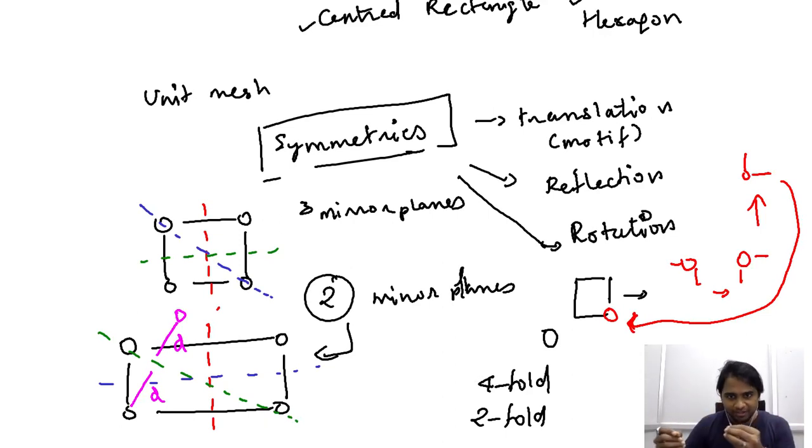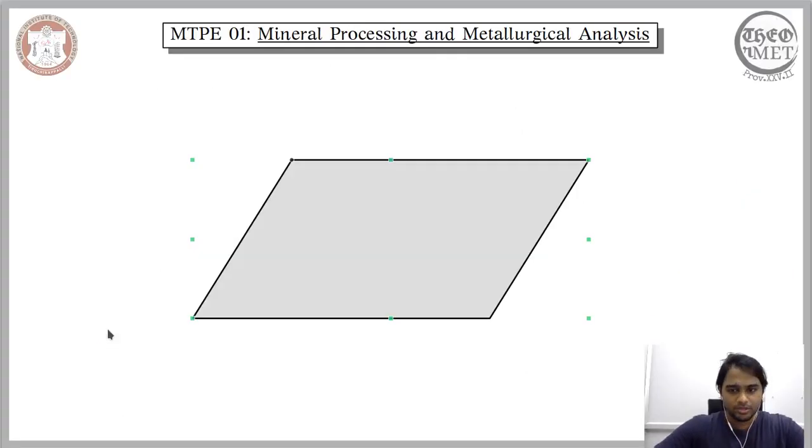So far I've been writing. So let's consider a different setup in order to understand the rotation symmetry that is exhibited by the parallelogram. So yeah, what we have here is a parallelogram unit mesh. Now let us understand the rotation symmetry of this parallelogram unit mesh. So in order to do that, let us create an identical parallelogram. So I'll just copy paste it and create an identical parallelogram.